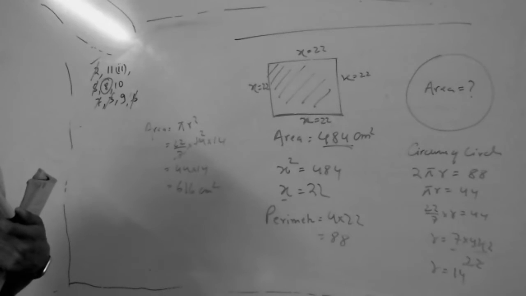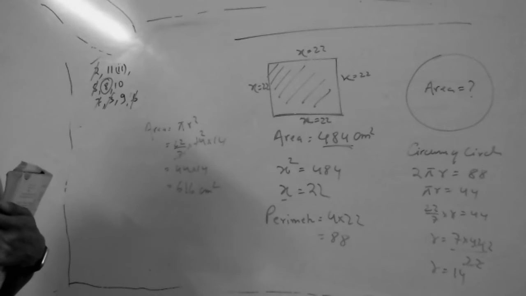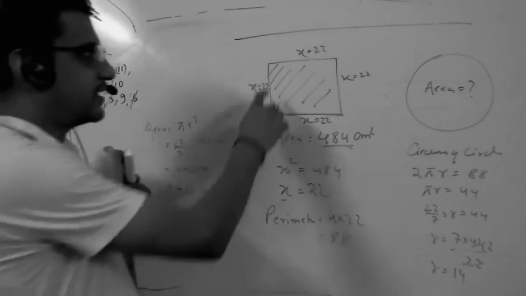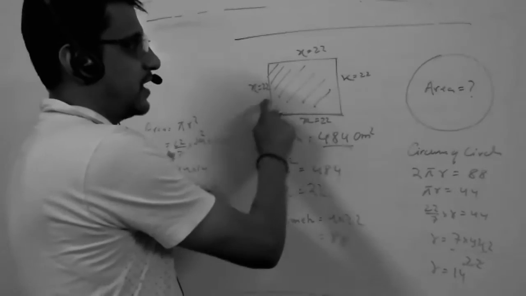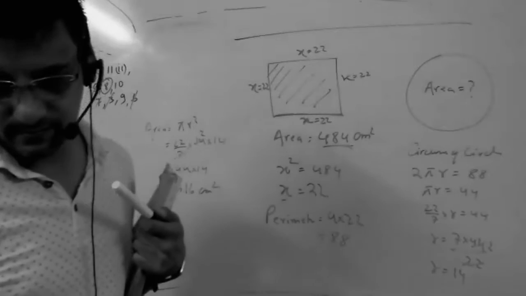Sir, I didn't get it. You didn't get what? The circumference of the circle. What is the circumference of a circle? The formula is 2 pi r. And the perimeter of the square and the circumference are the same because they are made up of the same steel wire.